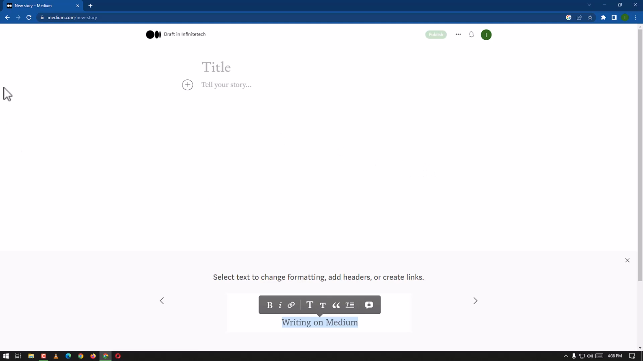So that was about Medium. We can use Medium for different purposes.